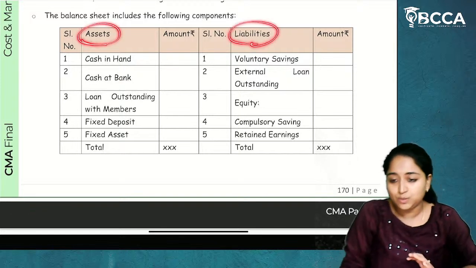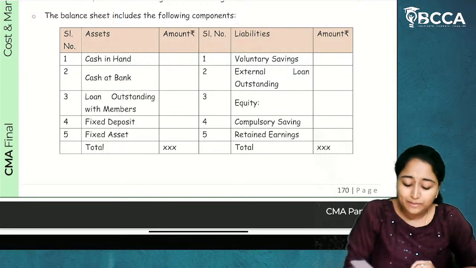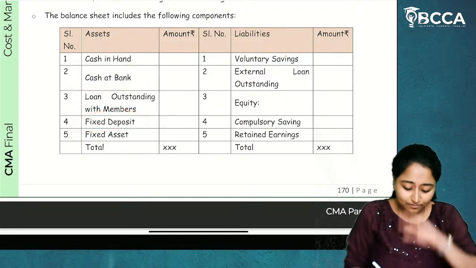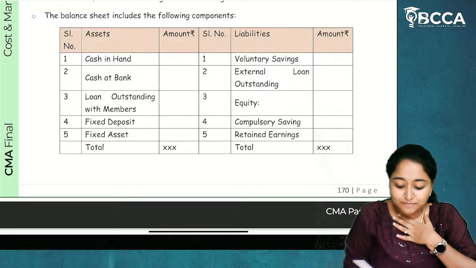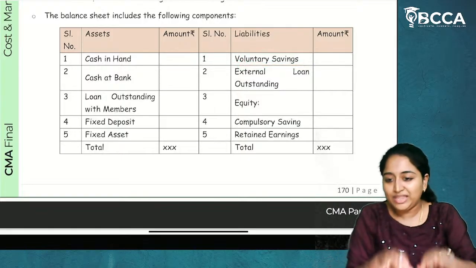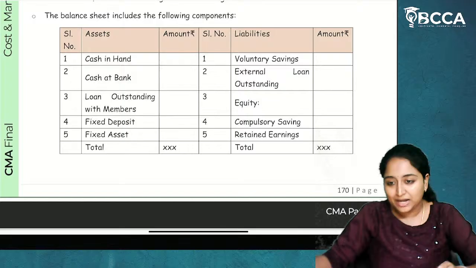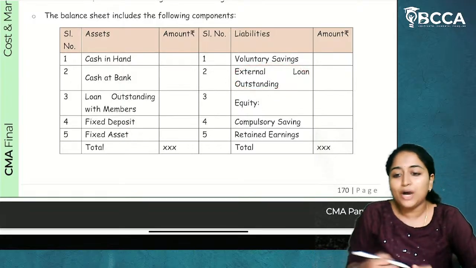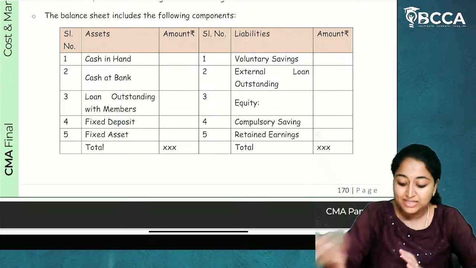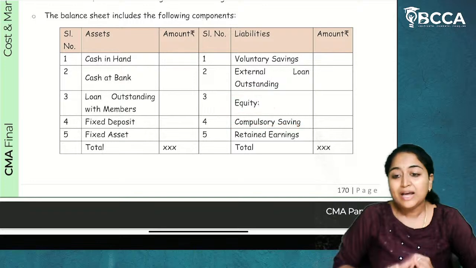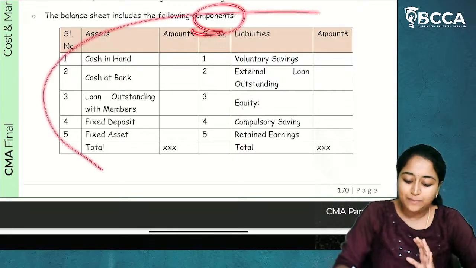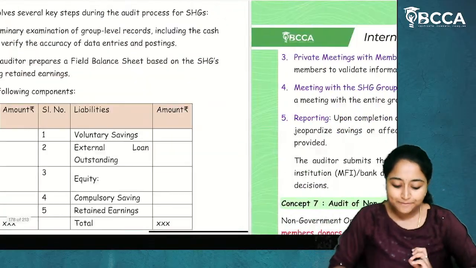Similarly, assets and liabilities will be there. In assets, what will be there? Cash in hand, cash at bank, loan outstanding with the members, fixed deposits and fixed assets. Now for liabilities, voluntary savings: members are coming and saving in the SHG, which means the SHG has to pay them back. So it is a liability. External loan outstanding: if they have taken a loan from any bank or financial institution, then they have to pay it back. So it is an external loan. Equity comprises compulsory savings and retained earnings. To know how much retained earnings are there in the SHG, they'll prepare a field balance sheet. I hope it is clear.